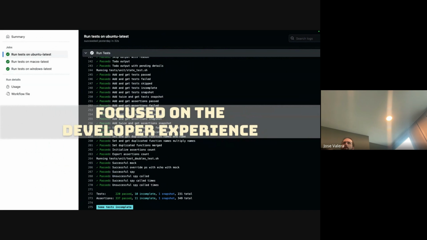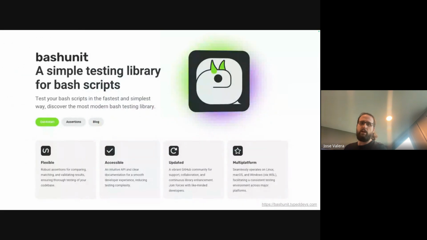They use modern bash syntax, so you need to know bash to use those things. You need to be really expert in bash. Bashunit, what I did, is not. It's very similar to and inspired by PHPUnit, inspired by Jest, inspired by libraries and frameworks that are for normal mortals, non-bash experts. That's kind of the core difference between them and us.